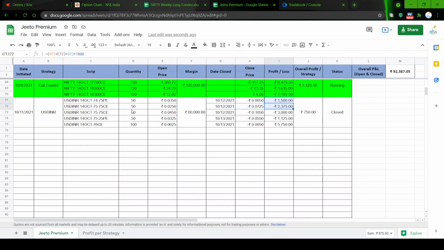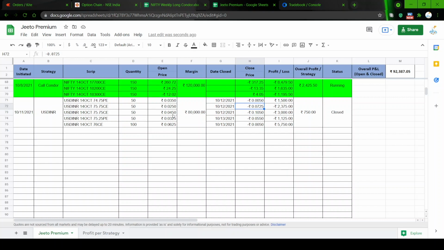Then the market came down, and the trade was closed at around 7.25 paisa. Once the market came down, I re-entered the same trade, same quantity. When I entered this trade, the PE trade was still open. It did not close. So I cancelled that PE trade, and then I took this trade. Again I sold for around 4.5 paisa.